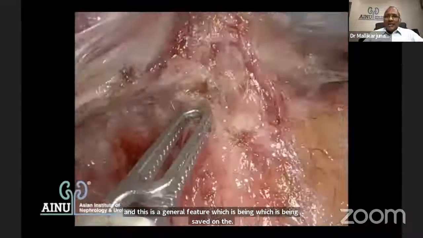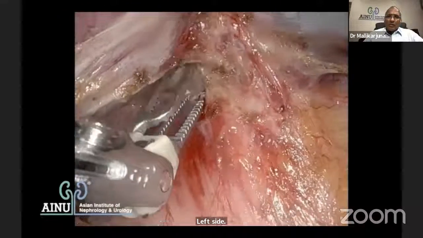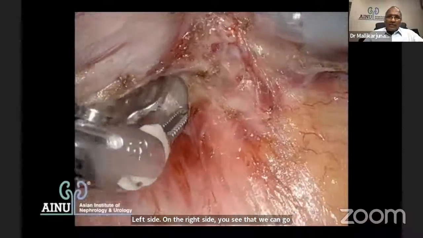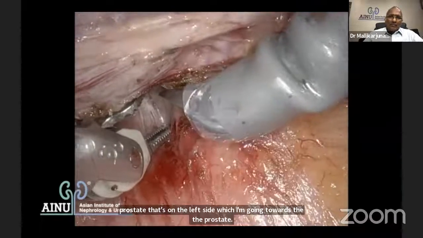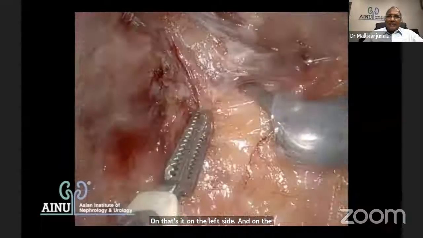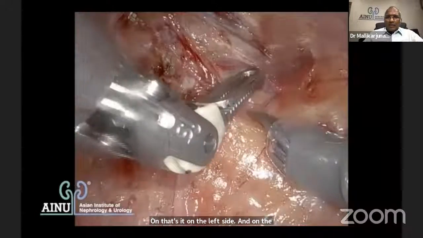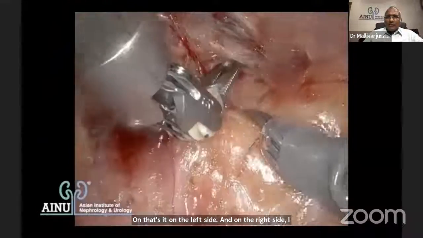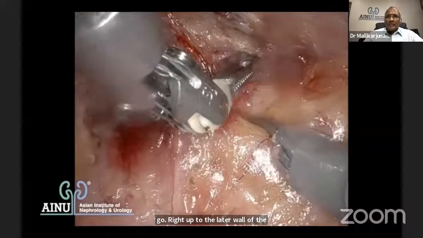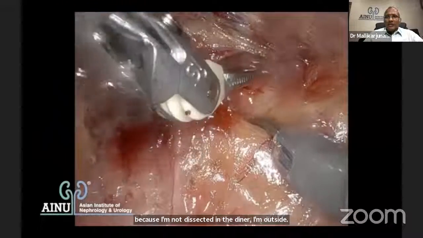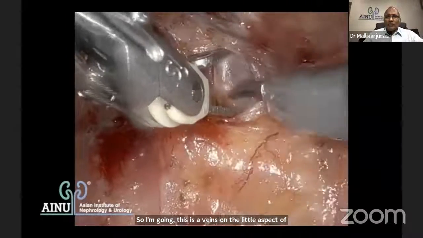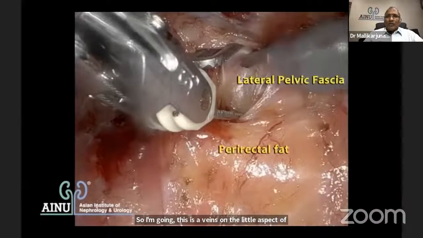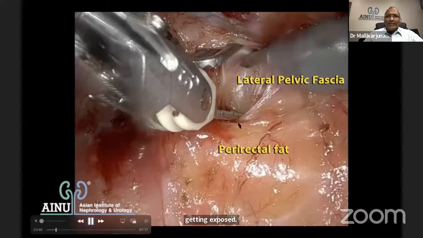On the right side, you see that we can go right up to the base or even the apex of the prostate. That's on the left side, where I'm going towards the apex of the prostate. And on the right side, I go right up to the lateral wall of the prostate here, because I have not dissected in the denonvilliers fascia, I'm outside. These are the veins on the lateral aspect of the prostate, and that is the levator muscle which is getting exposed. So I'm quite close to the lateral pelvic fascia and the perirectal fat. This is on the right side.